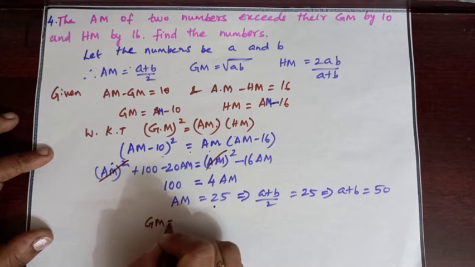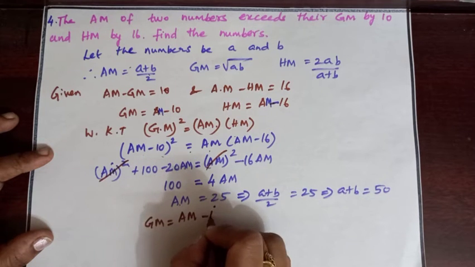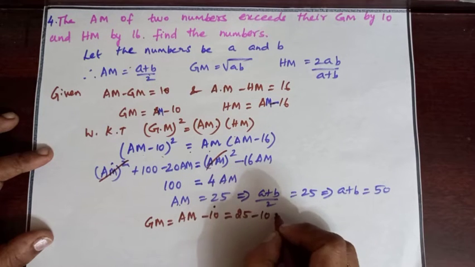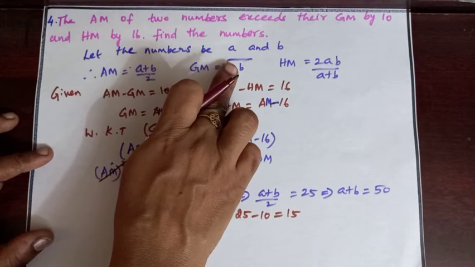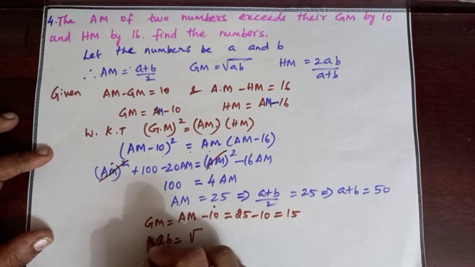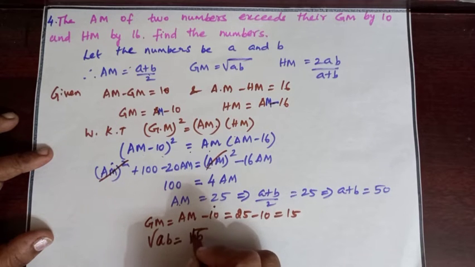GM equal to AM minus 10. AM is 25. 25 minus 10 is equal to 15. Where GM is root of AB. So root of AB equal to 15. Okay, root of AB equal to 15.